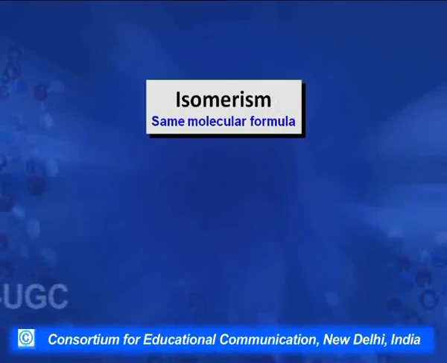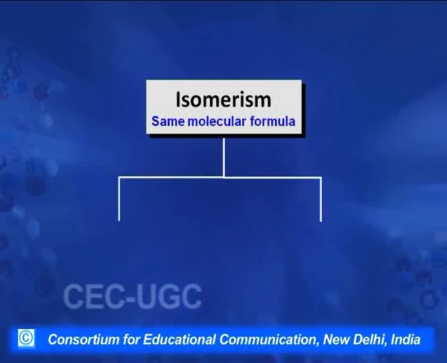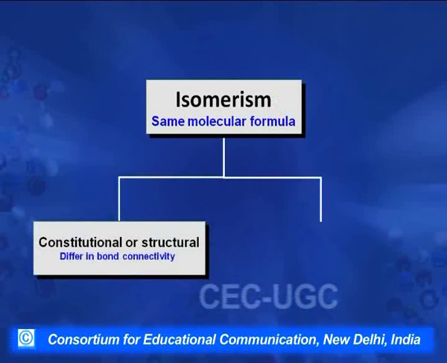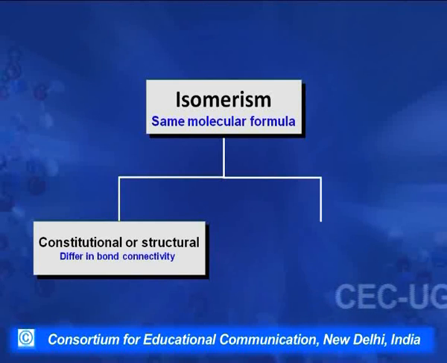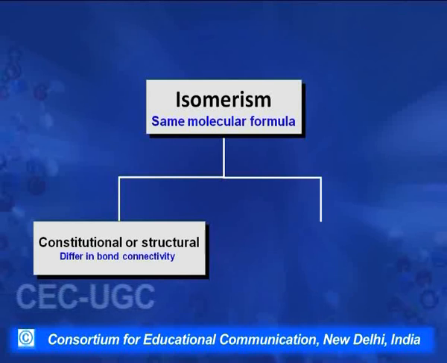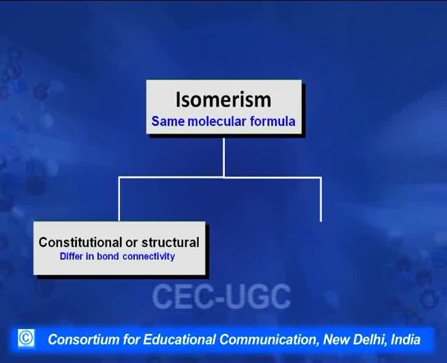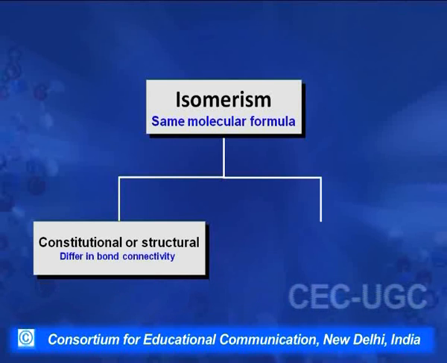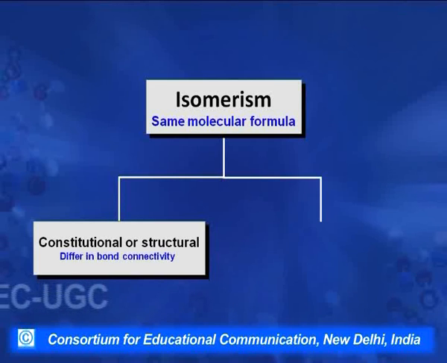Now isomerism itself can be classified into two types. One we call constitutional isomerism. The other name that was used earlier for constitutional isomerism is structural isomerism. Constitutional means they differ in their constitution, that is, there is a difference in their bond connectivity.